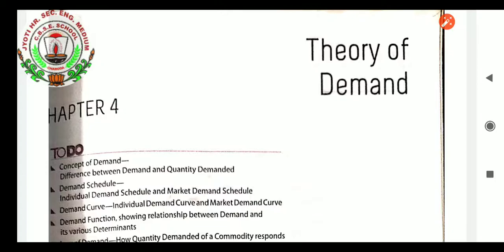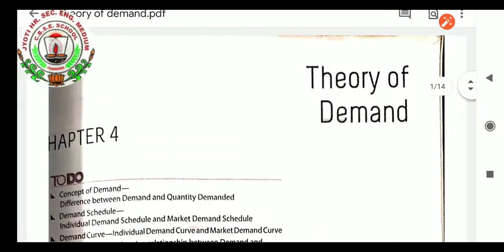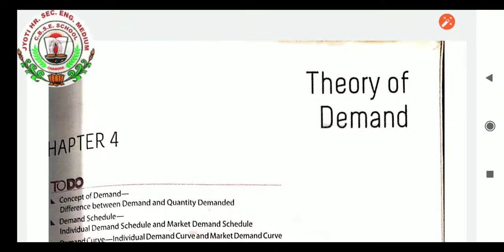Let us continue this chapter by having an introduction. What do you mean by demand, students? You know demand very well, because every day you demand something from your parents, and from many people, for every situation. But the theory of demand says that demand doesn't mean when we like something or want something. Our wants are not demand. How can our wants become demand? When we have the money also to fulfill our wants.